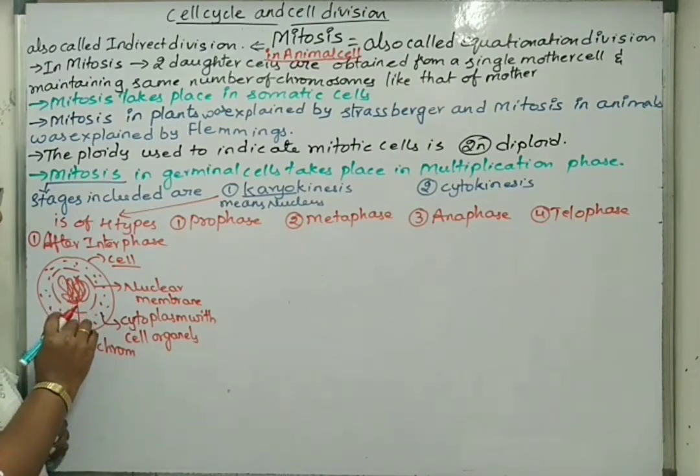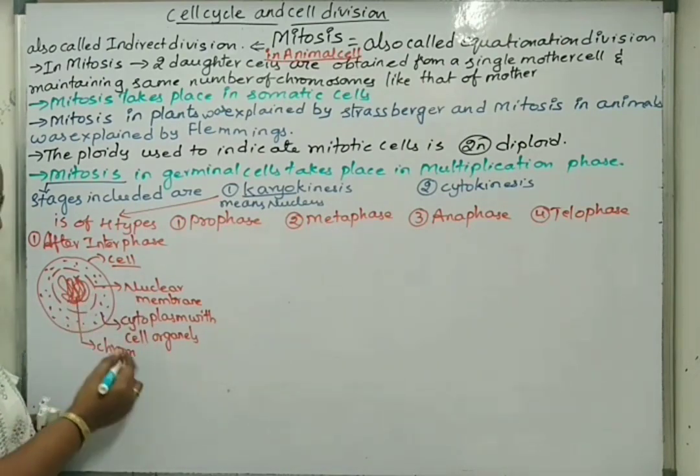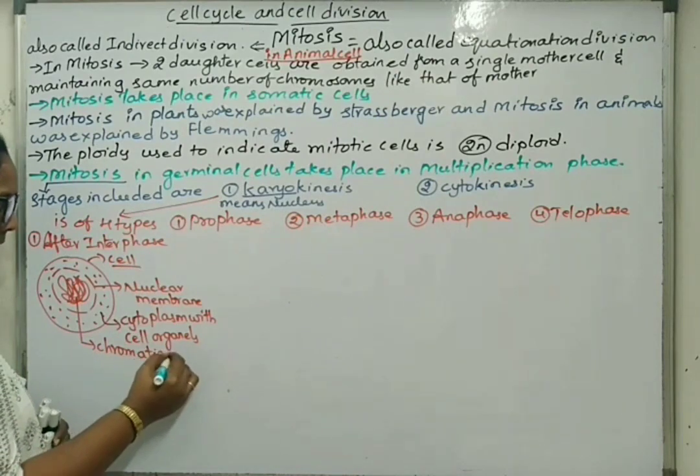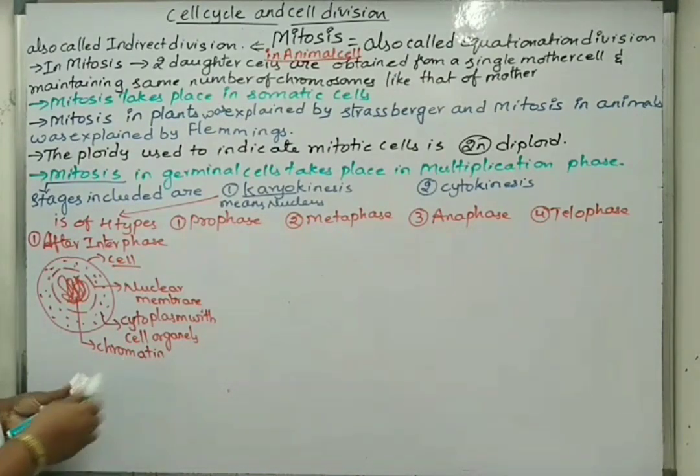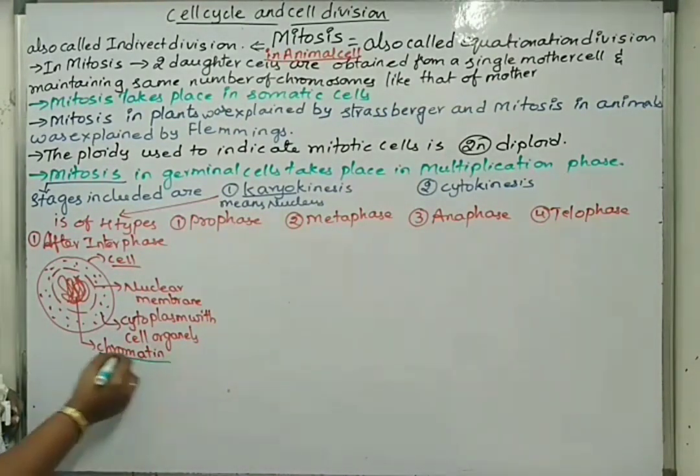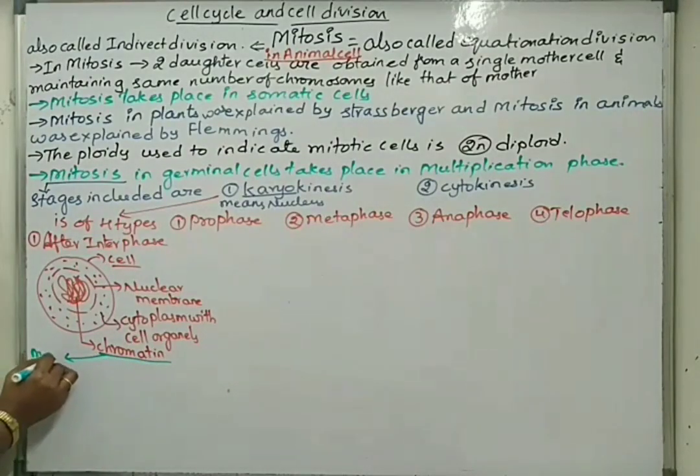Later when it divides into pieces, it will be called chromosomes. Chromatin means highly coiled chromosomal material or genetic material